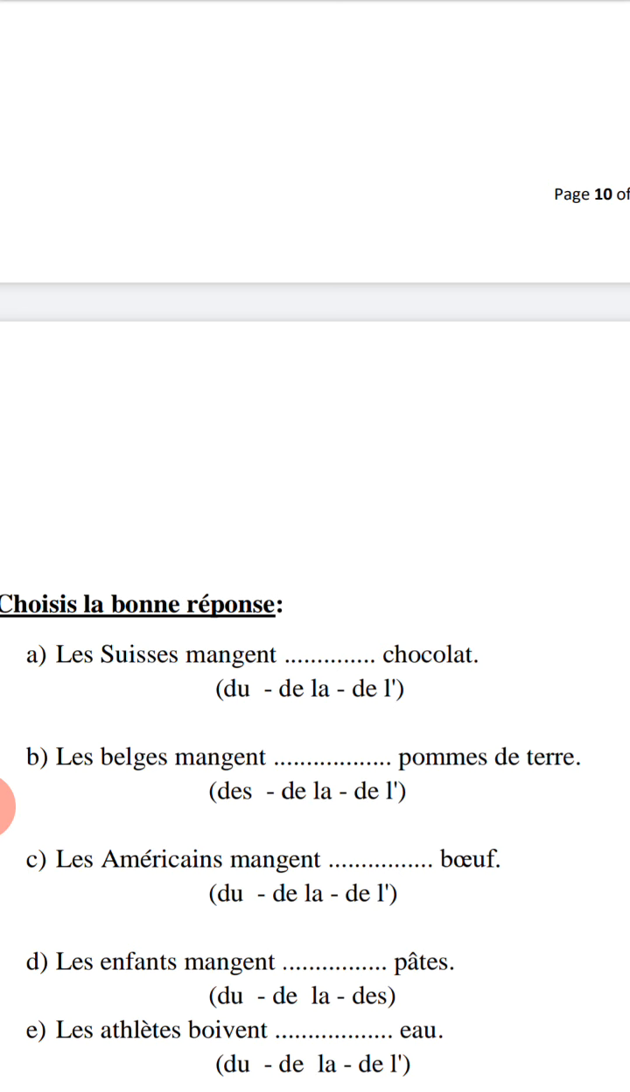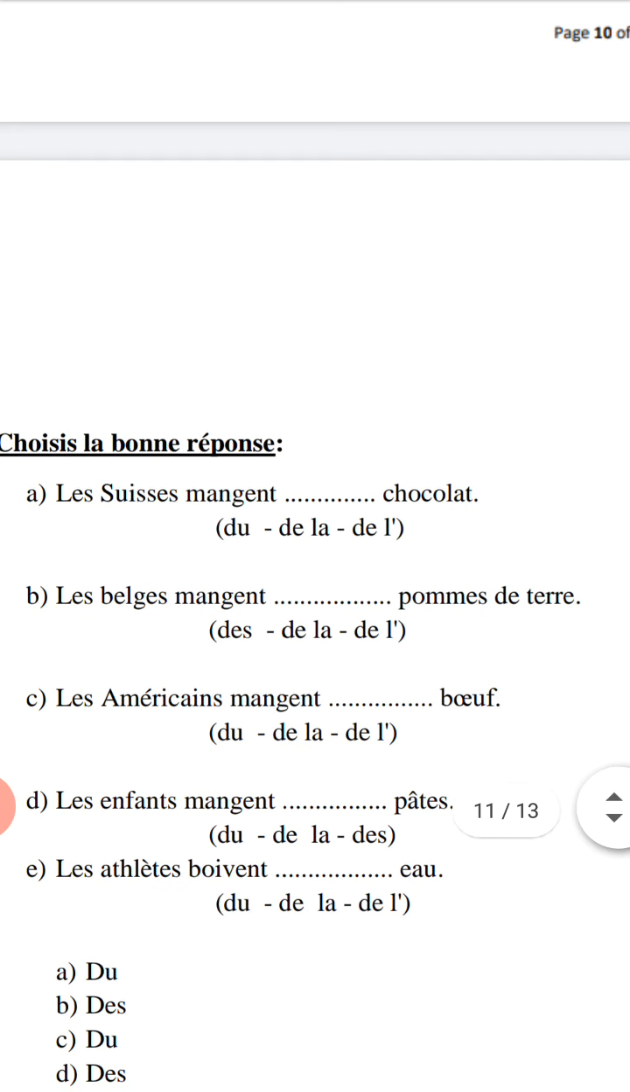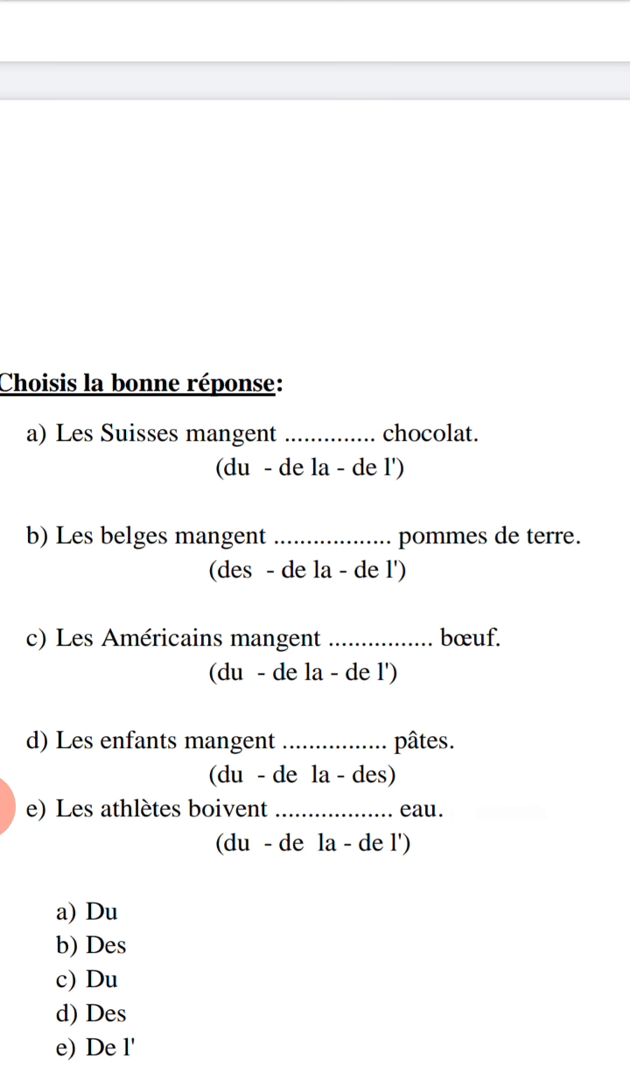Les athlètes boivent eau. The athletes drink water. Water here is what? Du, de la, de l'apostrophe. Check the first letter of eau and find the correct answer. Did you find it? I hope you wrote the correct answers. For the first one here, it will be du chocolat.